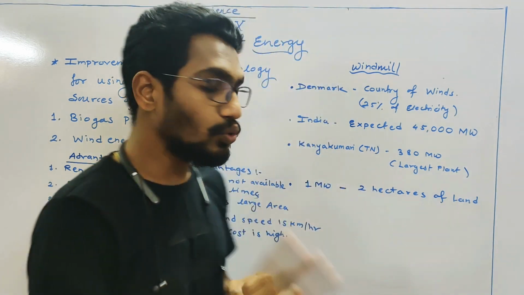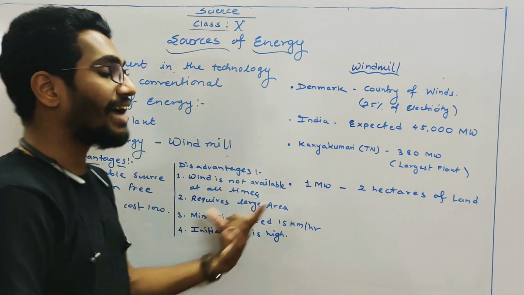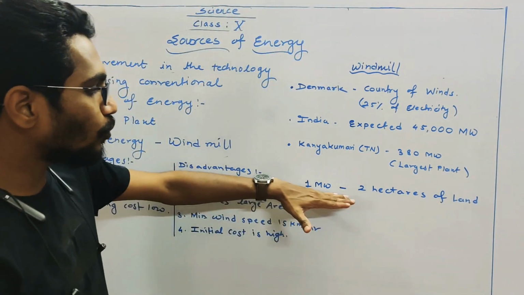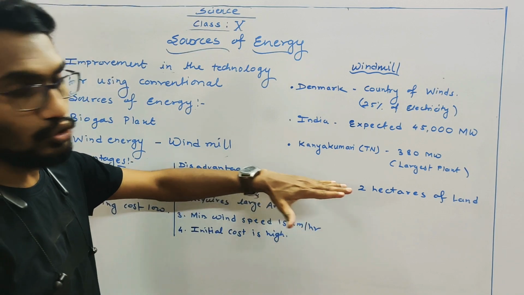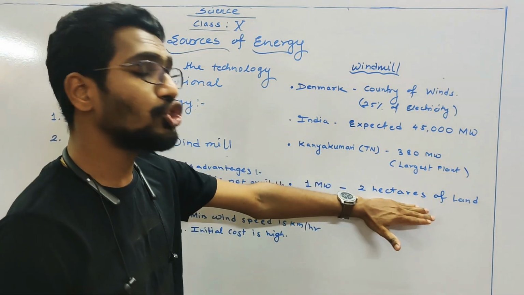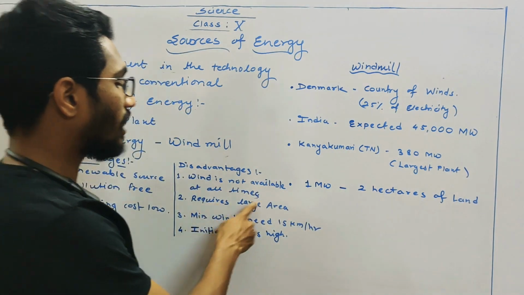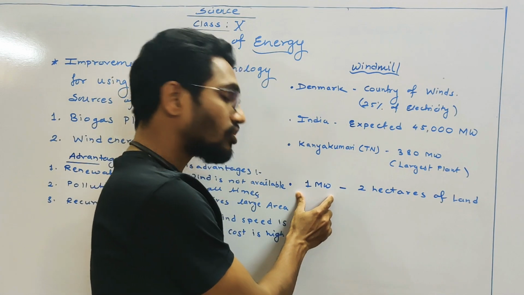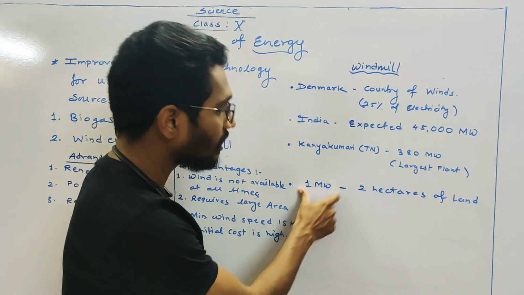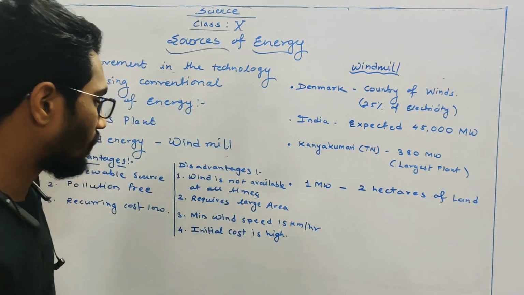Okay. Number 2, wind energy is not available all the times. It requires large area. अब इतने सारे आपको windmills रखने हैं. So to produce 1 megawatt of electrical energy, the area required is 2 hectares. तो बहुत सारी जगह लगती है. It requires a large area to construct the wind energy farm that gives you electricity of 1 megawatt. It requires 2 hectares of area. Okay, that is again the disadvantage.